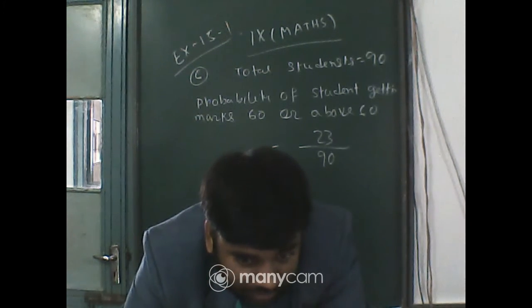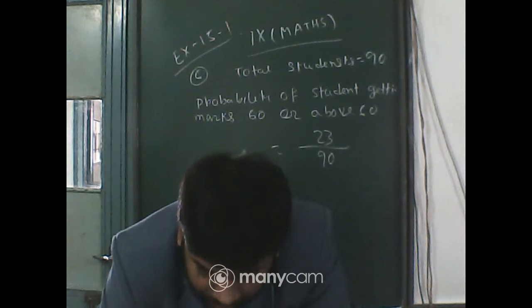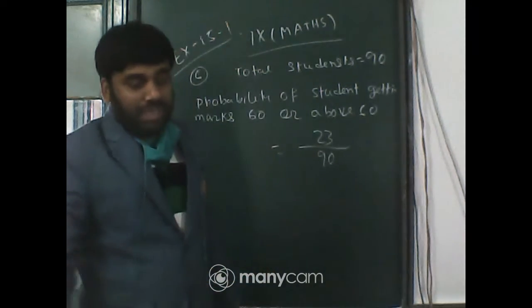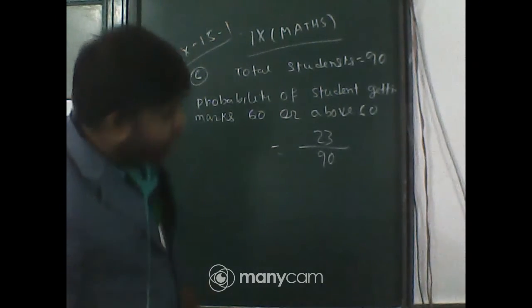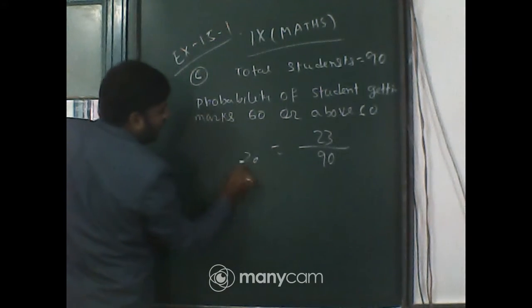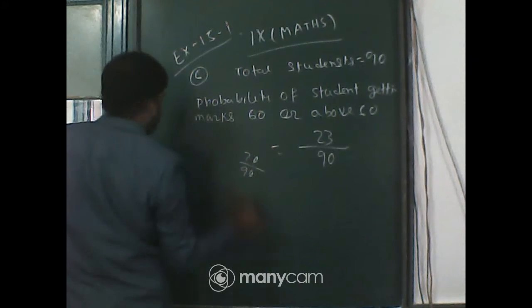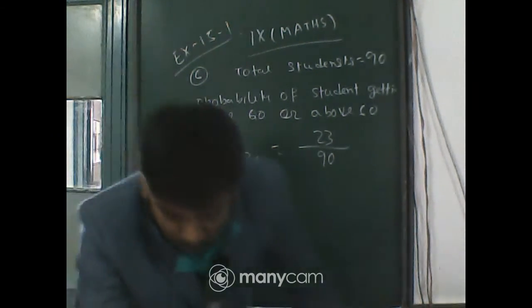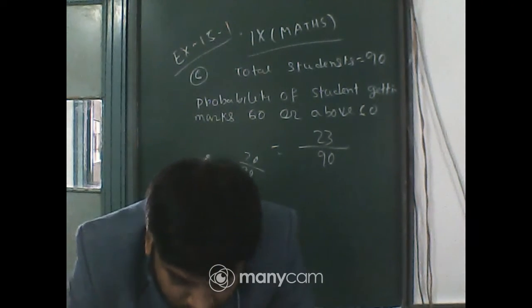Next question, an easy question, I hope, because in this question what I have is 40 to 50. How many students got 40 to 50? That is 20 students. So 20 by the total number of students, that is 2 by 9. It's a very easy question. Next question for you, try to answer. How many students got